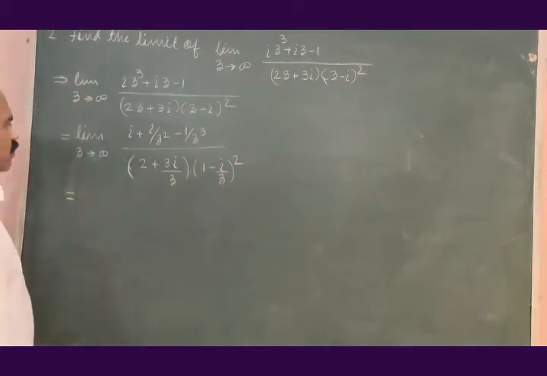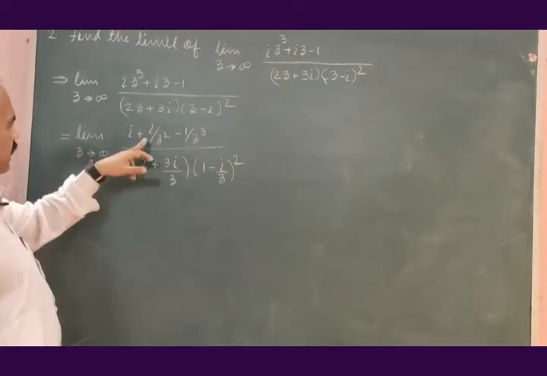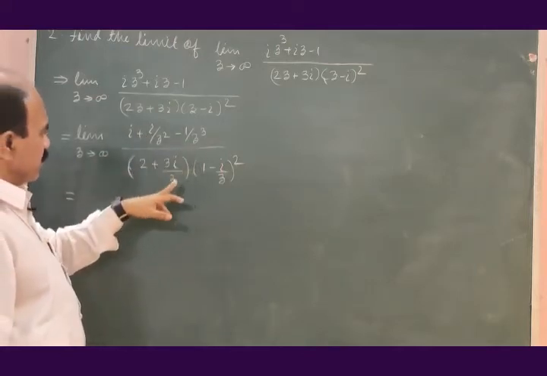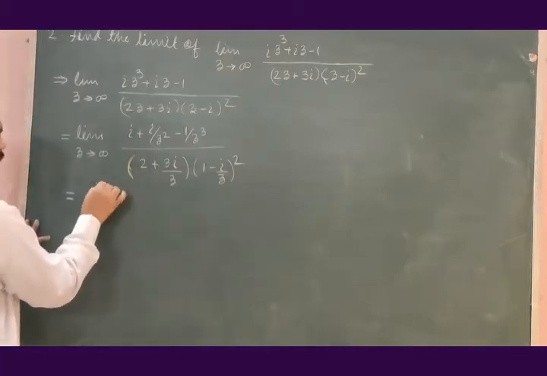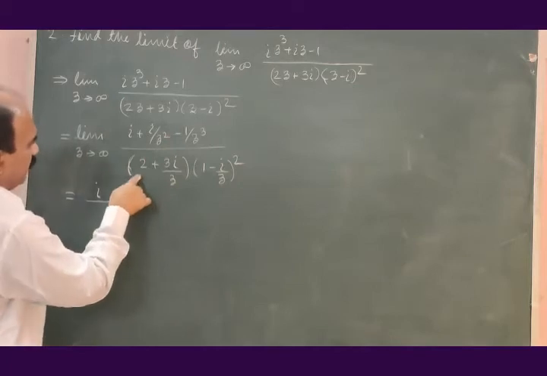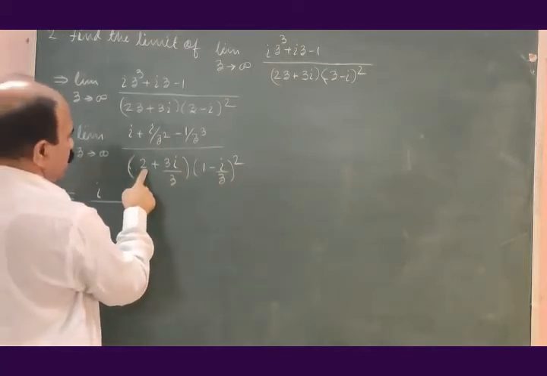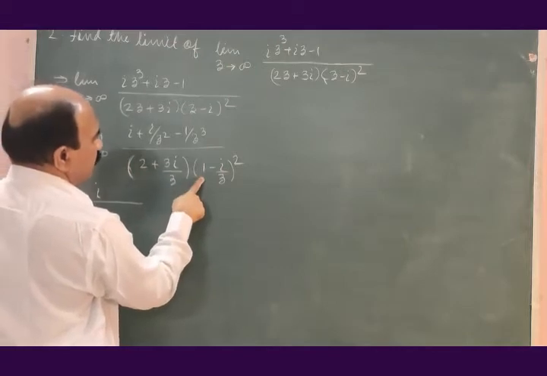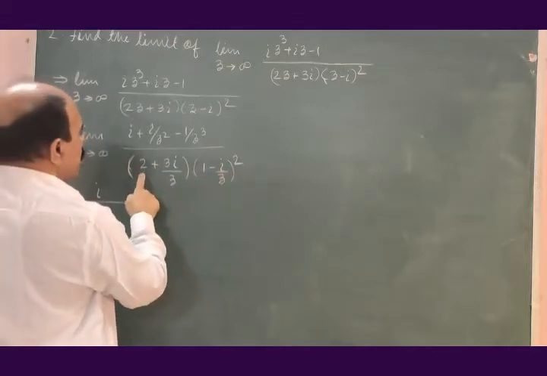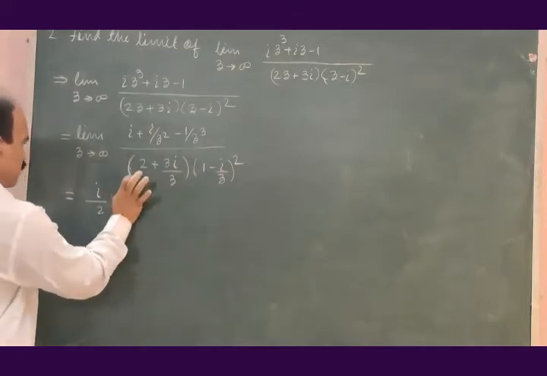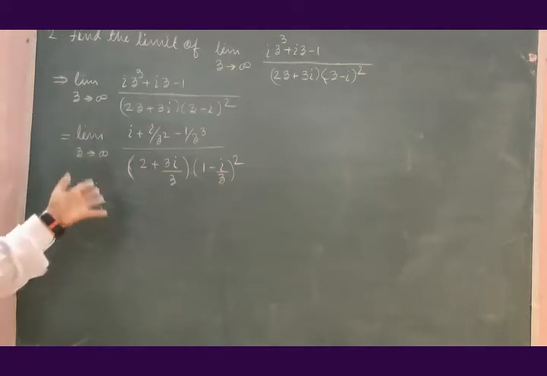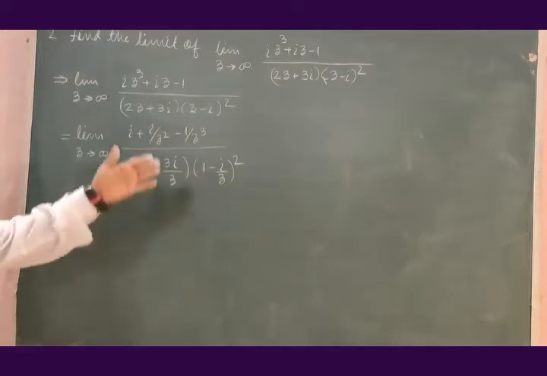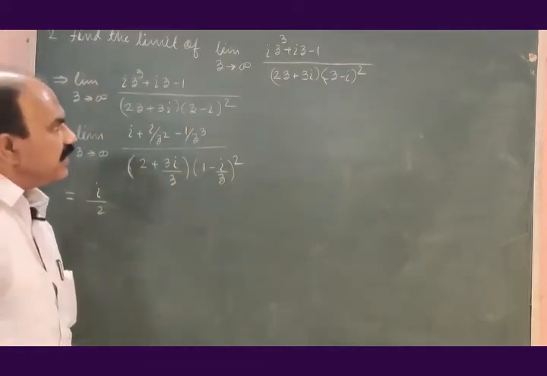This is equal to, put z equal to infinity, it will become 0, it will become 0, it will become 0, it will become 0. What is left is i in the numerator divided by 2 will be left here, 1 will be left here, 1 square is 1, 1 into 2, 2. So simple. So the answer is simply i by 2. In just 2 steps we got the limit of the given function.